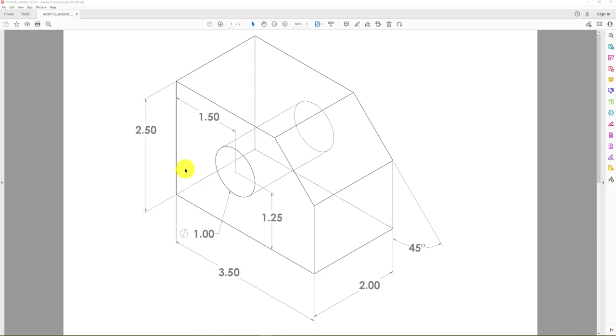We'll discuss how it's laid out in paper space a little later on. I do have some dimensions on it that say where they're locating the feature, the size of the feature, the length, the width, the height, and the depth of this particular part. It also has a chamfer on the side of it. We're going to be doing this with a sketch instead of the chamfer command.